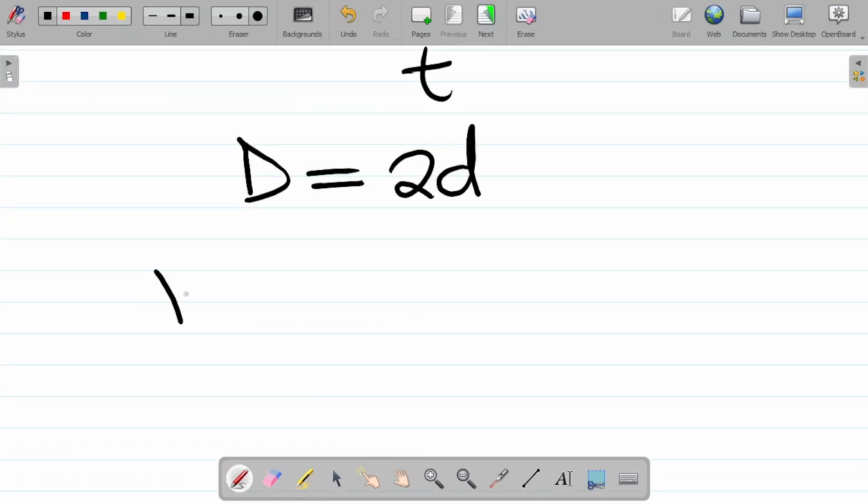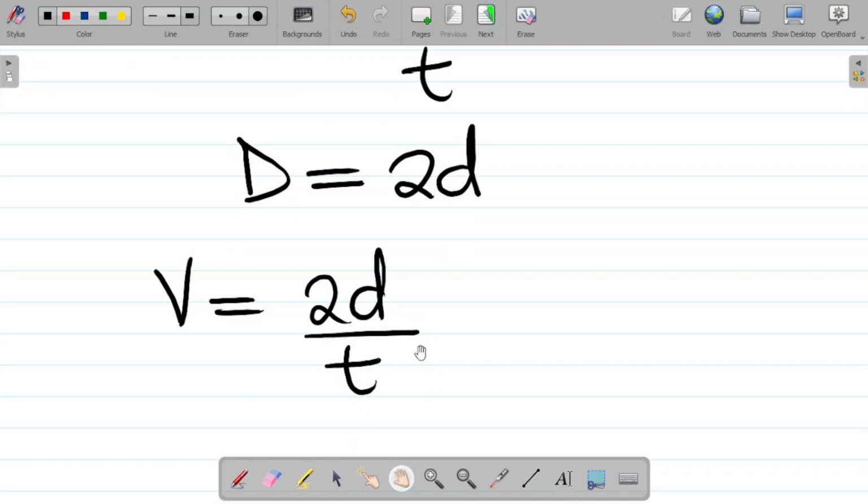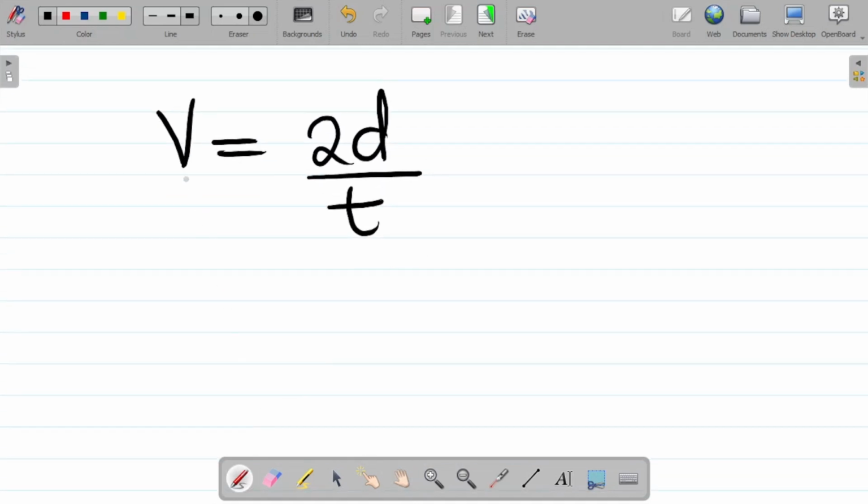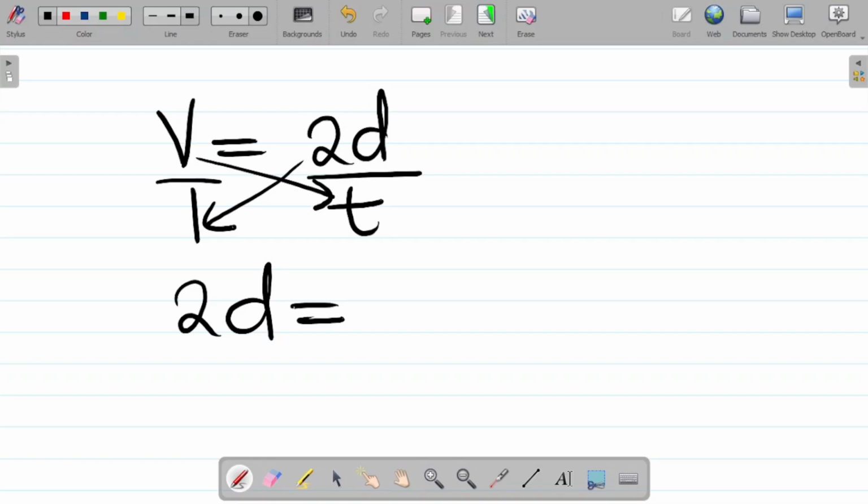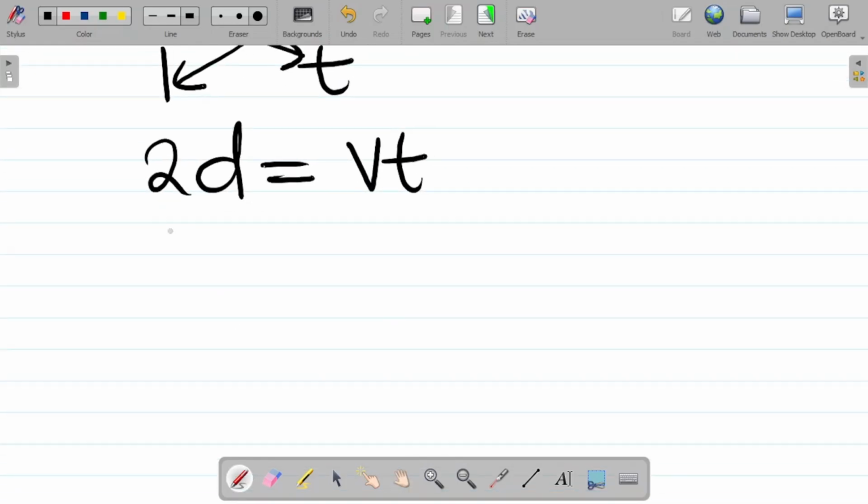That means v is equal to 2d all over t. From here, we have to find the value of d. You can choose to make d the subject of the formula. 2d times 1 cross multiplying, I have 2d is equal to v times t, which gives you vt. From here, divide this by 2, divide this by 2, this cancels this.